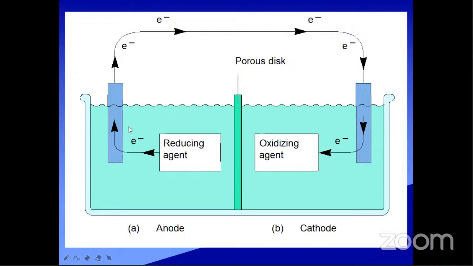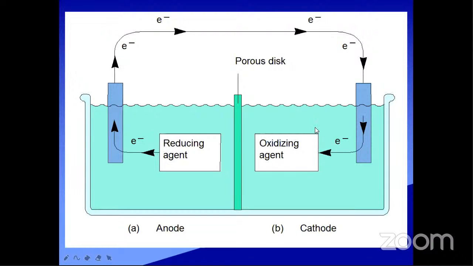Why? Because at the anode oxidation takes place. What is oxidation? It is a process in which loss of electrons takes place. For example, A gives A+ plus an electron. Oxidation is loss of electrons and increase in oxidation state. A going to A+ means the oxidation state goes from zero to plus 1. That loss of electron is called oxidation, and the lost electrons flow like this.